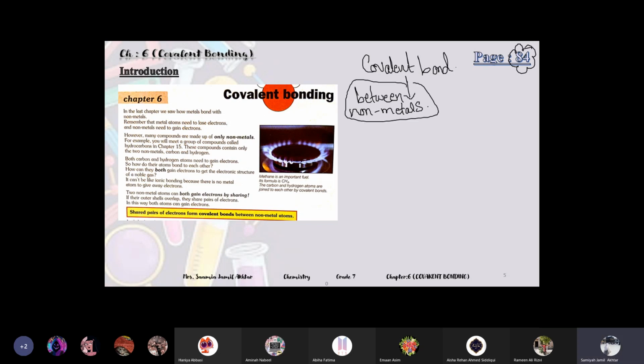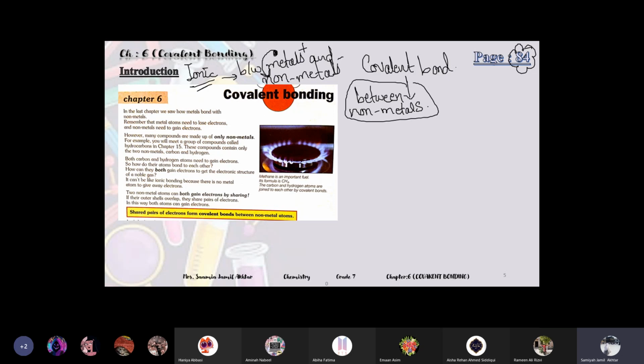For the ionic bonding in the previous chapter, we studied that ionic bonding is between metals and non-metals, right? Metals and non-metals. So metals lose the electron and non-metals accept the electron. And in that case, metals get positive charge and non-metals get negative charge. So this was the ionic bonding.